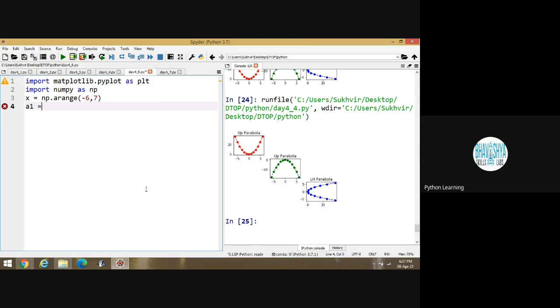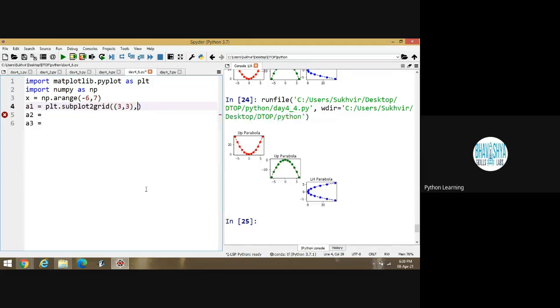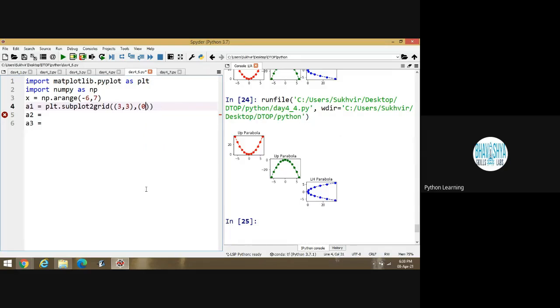Suppose three variables are there: A1, A2, and A3. For the first variable, write plt.subplot2grid, and inside this, suppose a 3 by 3 matrix is there. What I have to design is, I have to take the first block. The first block starts from 0, 0. This one is the block.